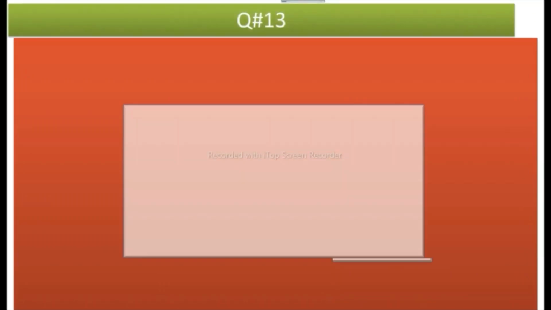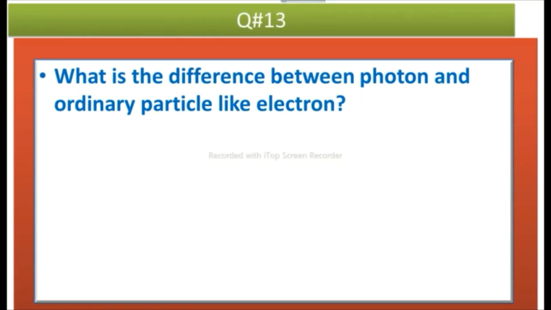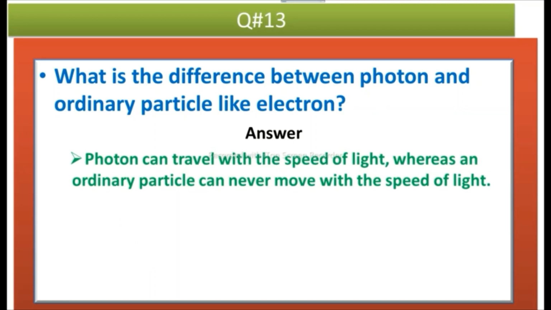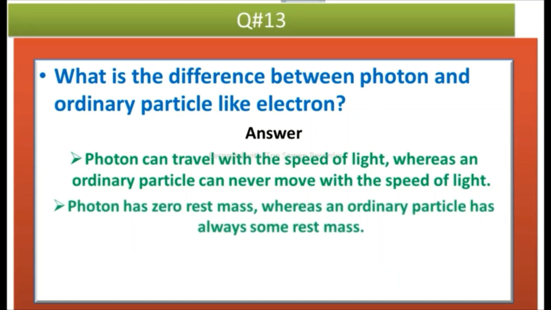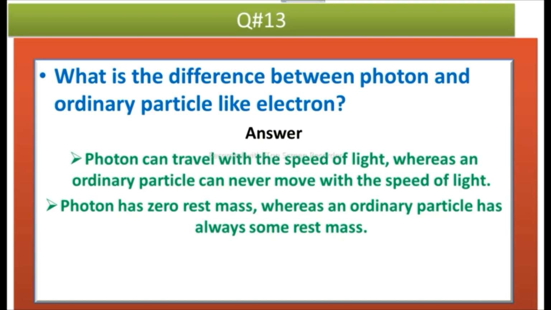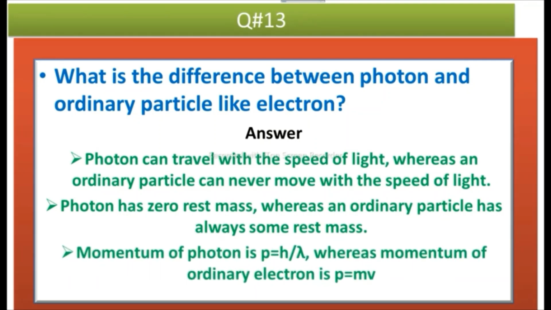The next question is, what is the difference between a photon and an ordinary particle like an electron? Answer is, a photon can travel with the speed of light, whereas an ordinary particle can never move with the speed of light. And the next difference is that a photon has zero rest mass, whereas an ordinary particle always has some rest mass. And the next difference is that the momentum of a photon is p equal to h over lambda, whereas the momentum of an ordinary electron is p equal to mv.